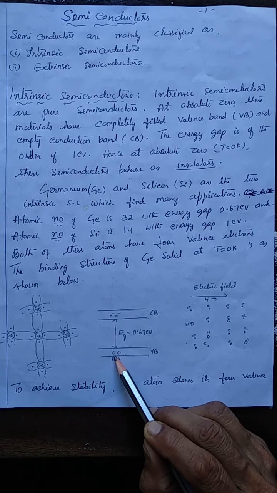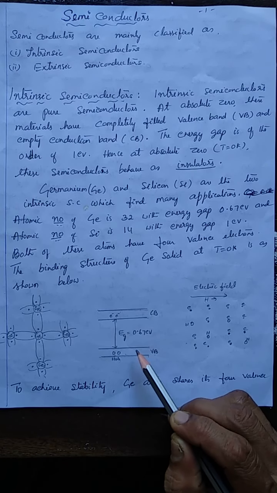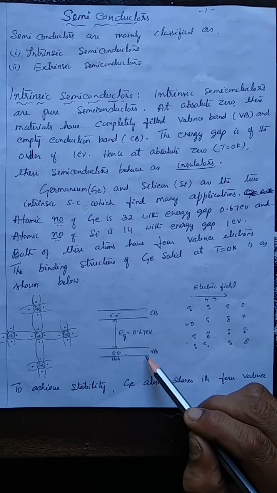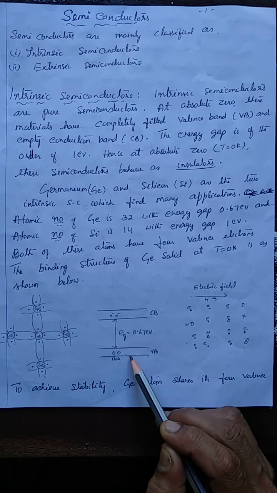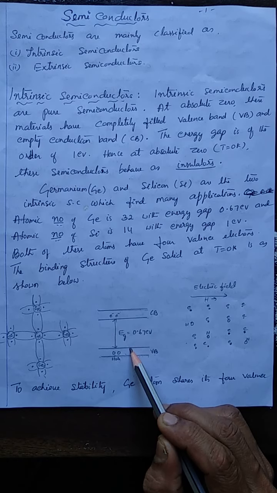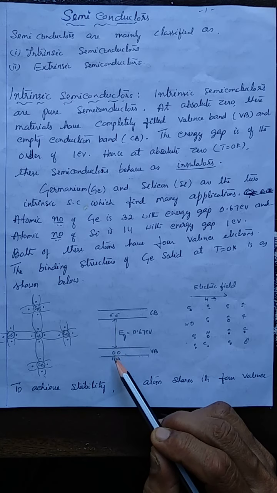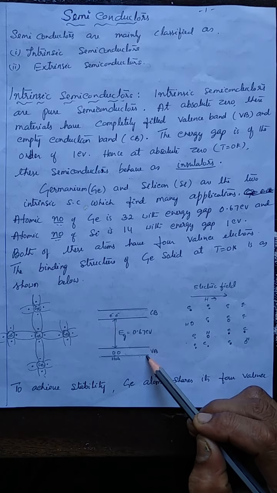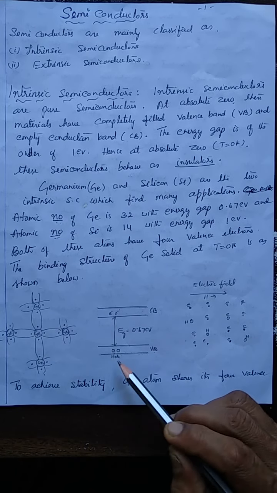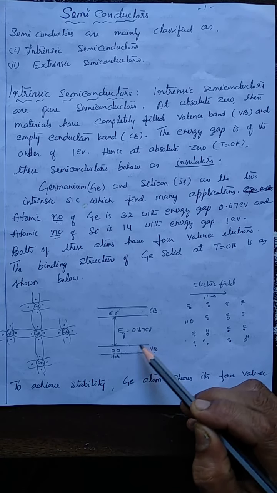And when a vacant site is created in the valence band, an electron in this valence band itself from another energy level may fill that level. See, what's a band? It's a combination of many energy levels. We find so many energy levels in a band, and all those levels are filled by the electrons. So if an electron from one level moves to the conduction band, the hole created in that level is filled by an electron from another level in the valence band itself. This way, whenever a hole is created, it is filled by an electron in the valence band. That is nothing but the valence electron itself.